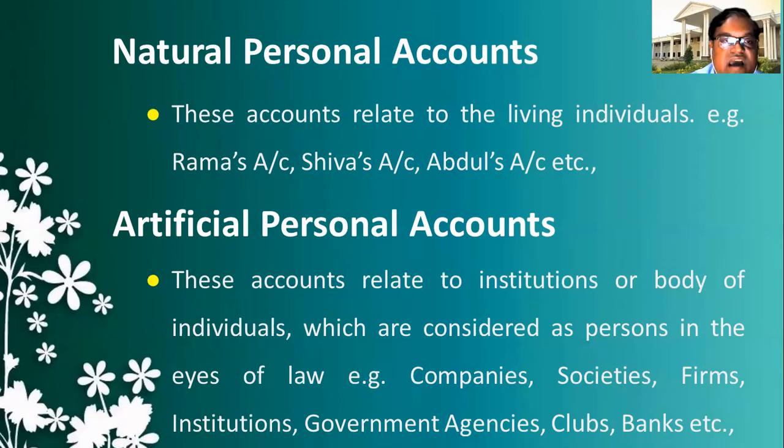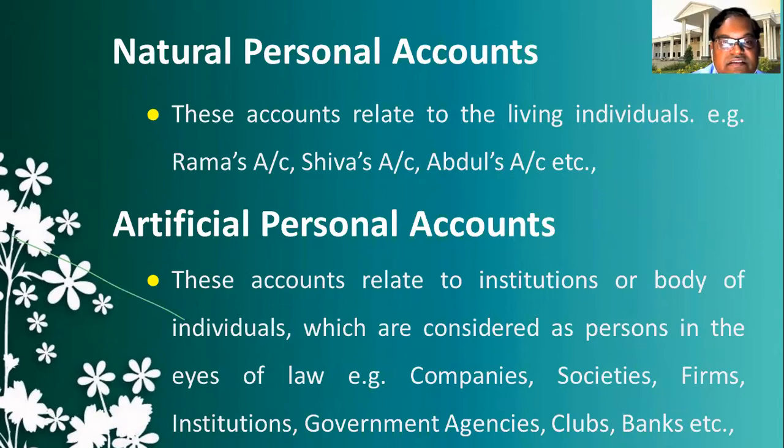The second one, artificial personal accounts. These are accounts related to institutions or bodies of individuals or bodies of persons which are considered as persons in the eyes of law.